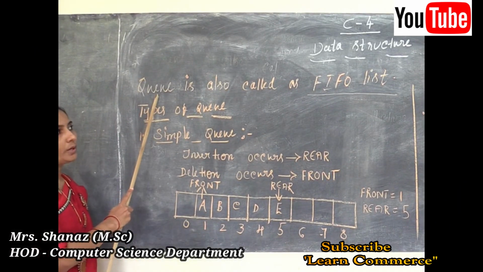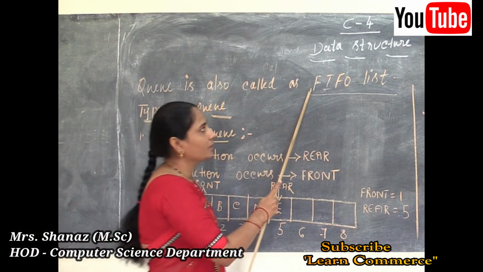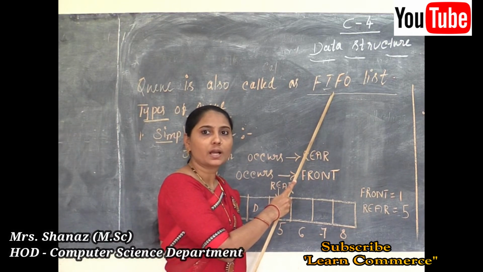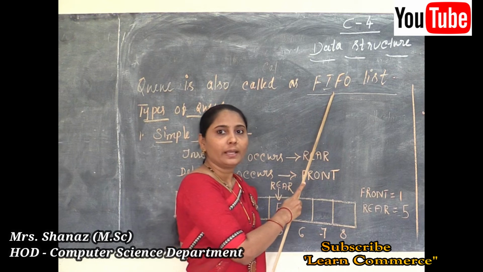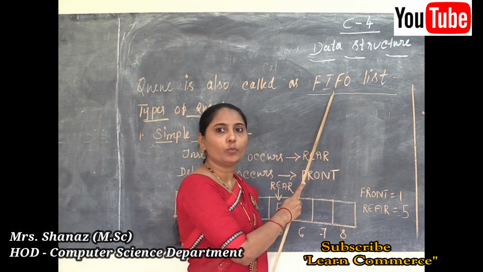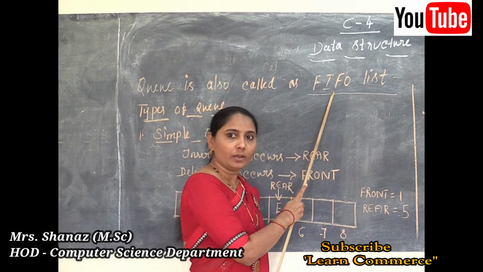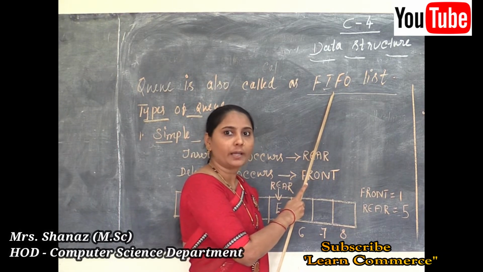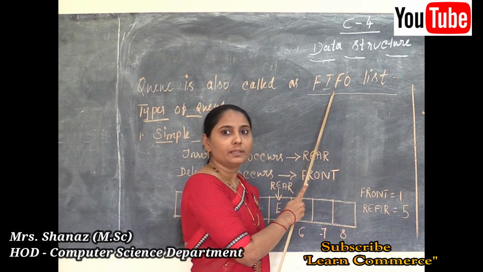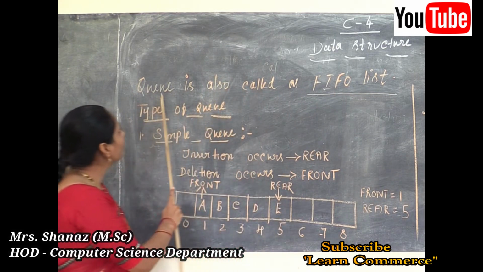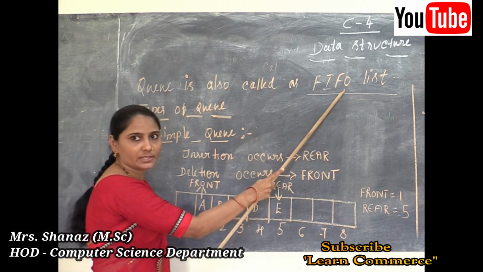A queue is also called a FIFO list. We know that the full form of FIFO is first in, first out. Here, insertions are limited to one end called the rear end, while deletions are limited to the other end, called the front end. So we know that the queue is also called a FIFO list.